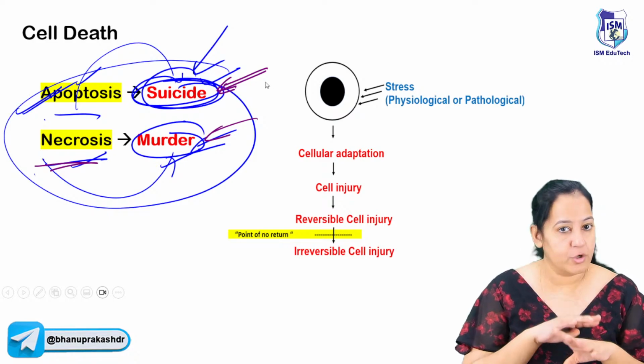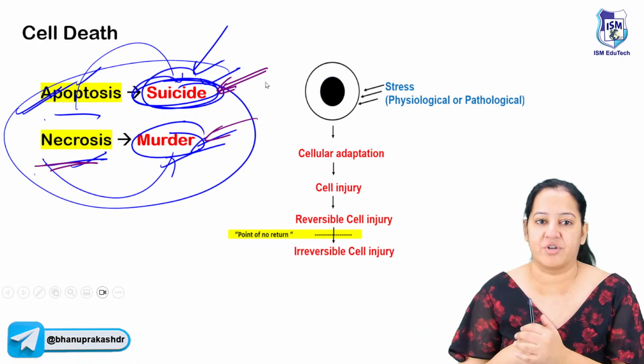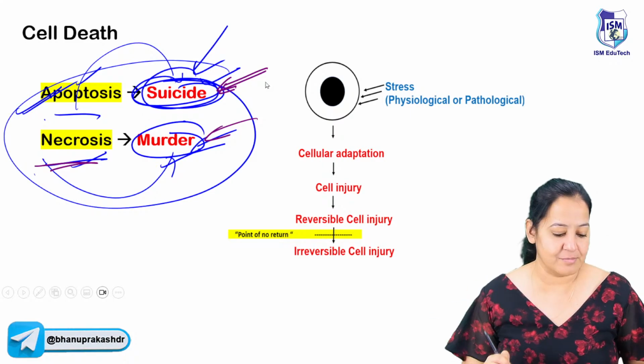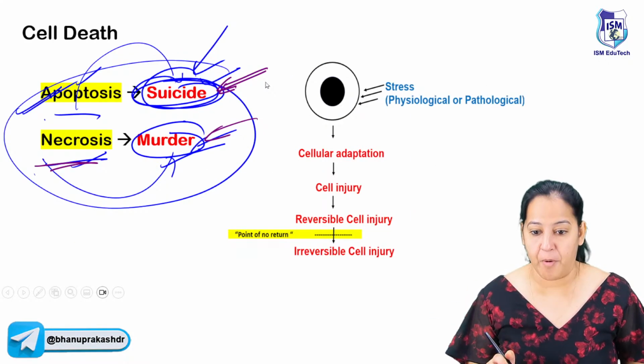Apoptosis is silent, no leakage, no inflammation. Necrosis, the cell bursts. There is leakage, there is inflammation. So apoptosis is suicide, necrosis is murder. How many of you got it? So this is the definition of apoptosis.